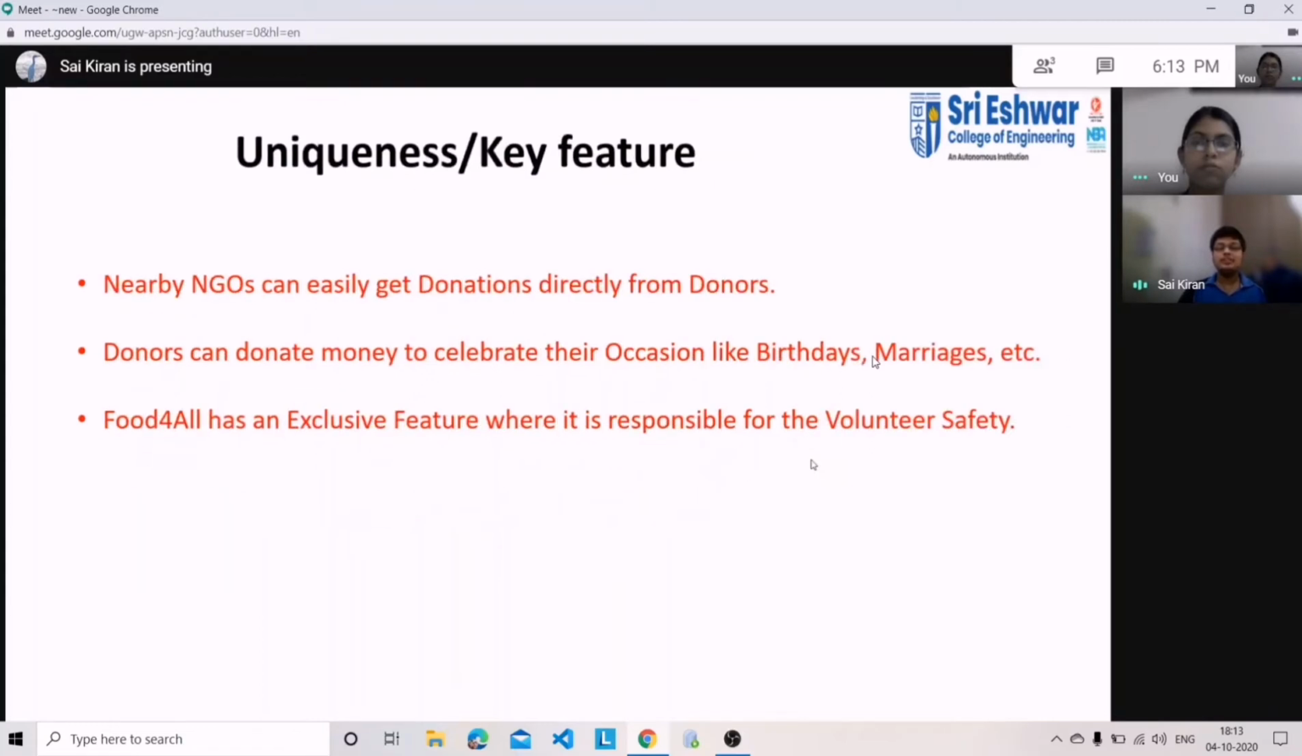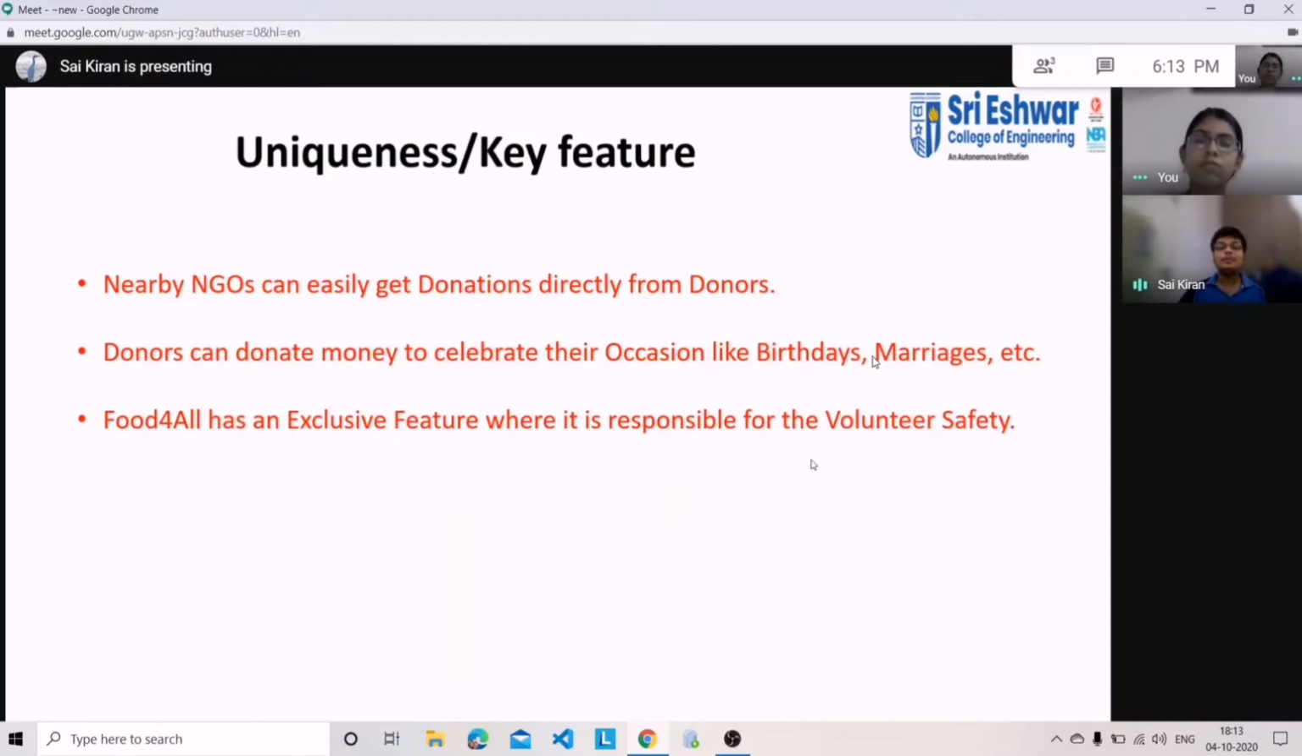And the uniqueness or key feature. The main key feature we have identified for Food for All is nearby NGOs. We hardly know about the nearby NGOs. By using Food for All, we can donate food. Due to time constraints, we couldn't go to the nearby NGO and directly donate the food, but with Food for All we can simplify it. A volunteer will come to our home, pick up the food, and send it directly to the NGO or the nearby poor people.